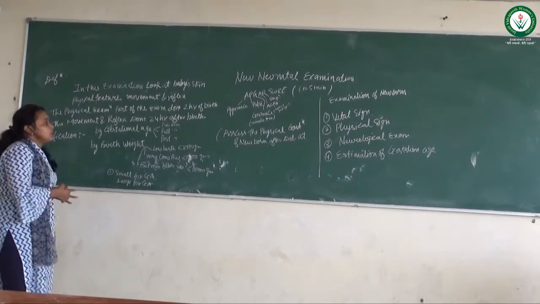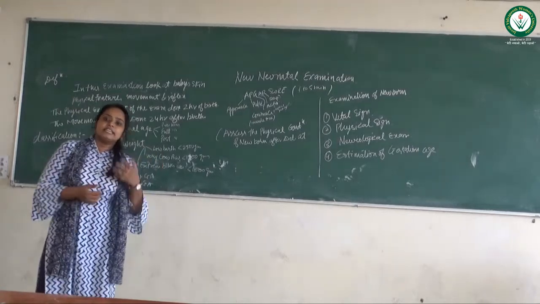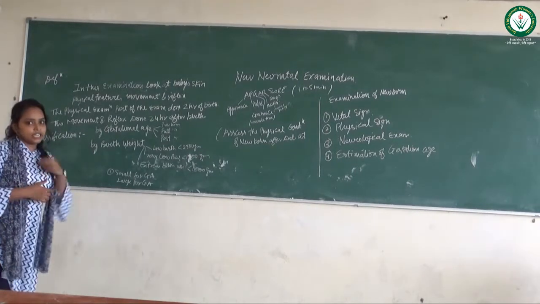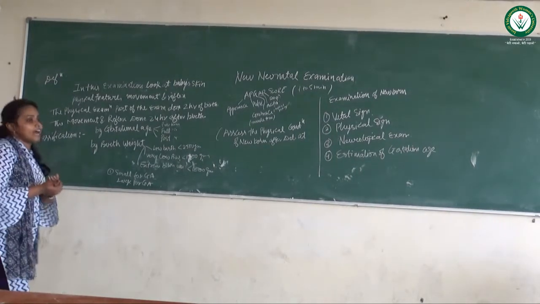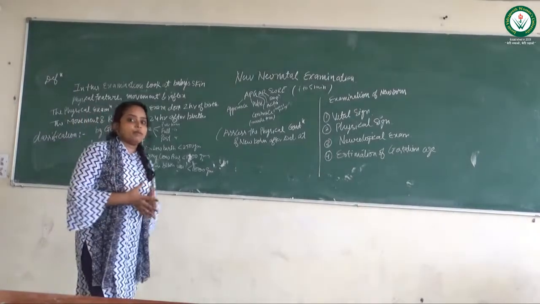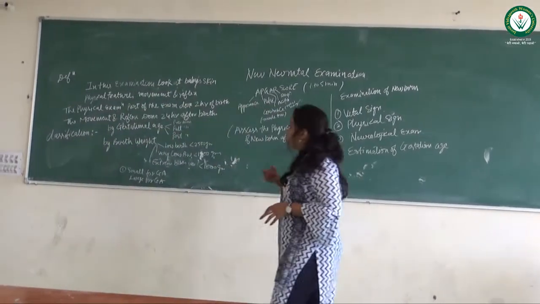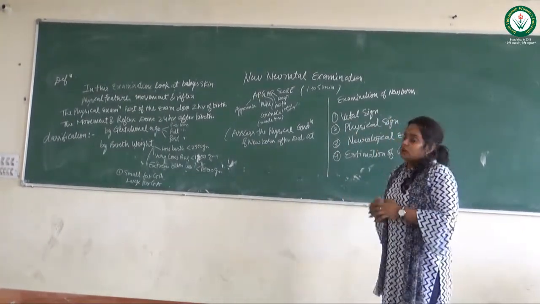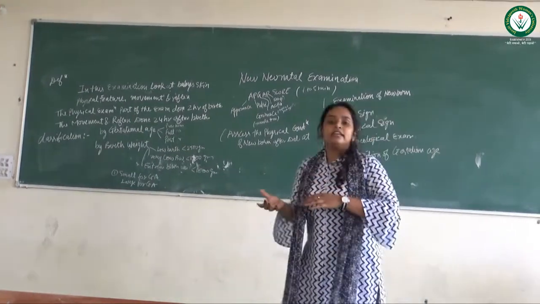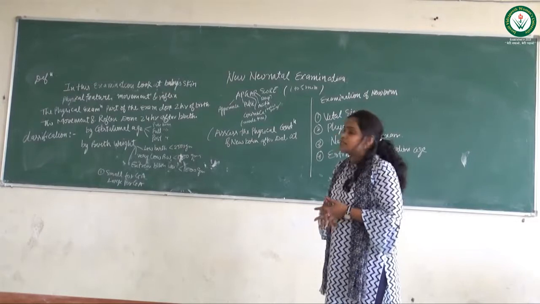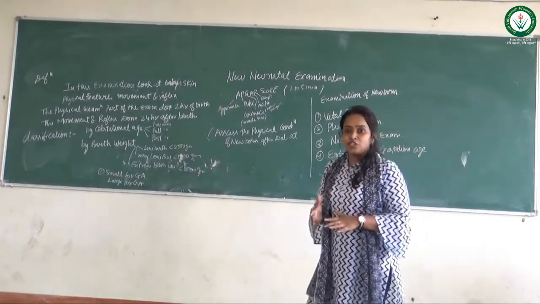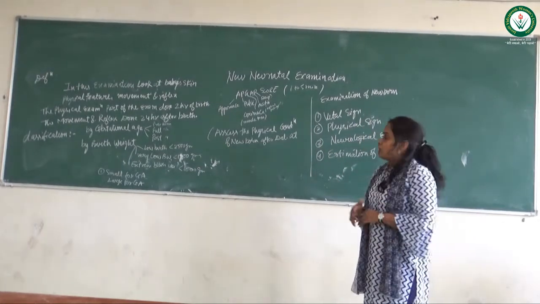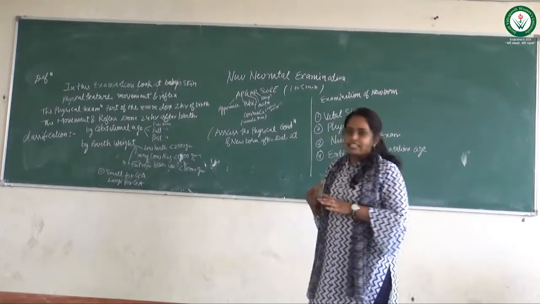So first of all, the neonatal examination is classified in 3 categories. First category is examination of gestational age. So for gestational age, we have to look at preterm baby, full-term baby and post-term baby. Preterm baby is when the baby is delivered earlier than 9 months, and full-term baby is a baby delivered in the proper 9-month gestational period, and post-term is when the baby is delivered after 9 months. So this is the criteria of gestational age.